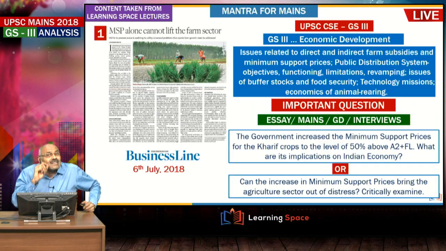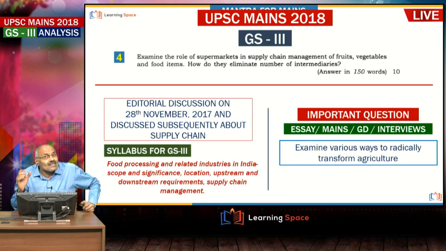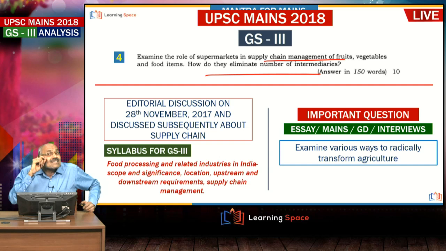This is in fact not that difficult a question, and we posed most difficult questions in the editorial discussions, and this is of very recent origin, we discussed it in July. Then, examine the role of supermarkets in supply chain management of fruits, vegetables and food items. Very, very simple question, but here how does it eliminate a number of intermediaries? We discussed in a number of situations about the forward linkages, backward linkages, and one year ago we discussed radical steps to transform agriculture, and here the role of supermarkets in supply chain management.